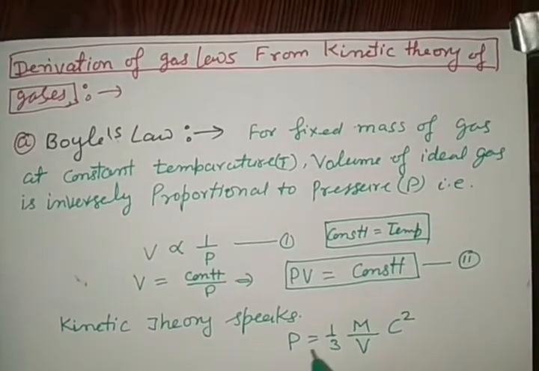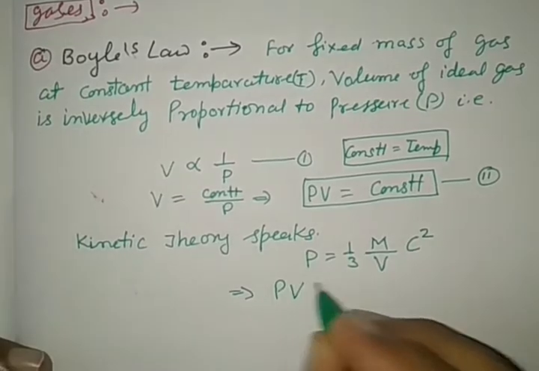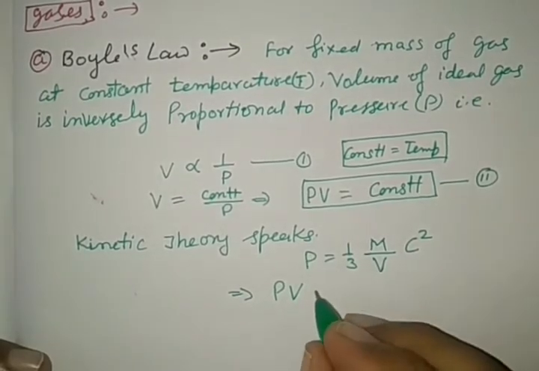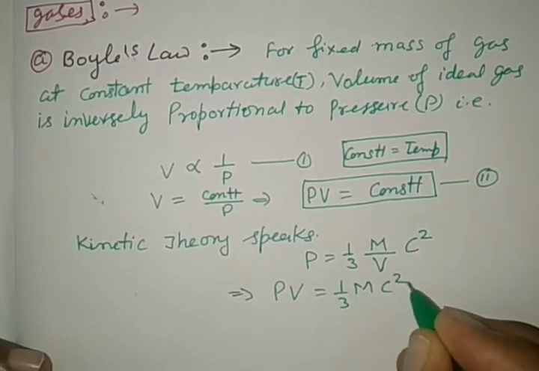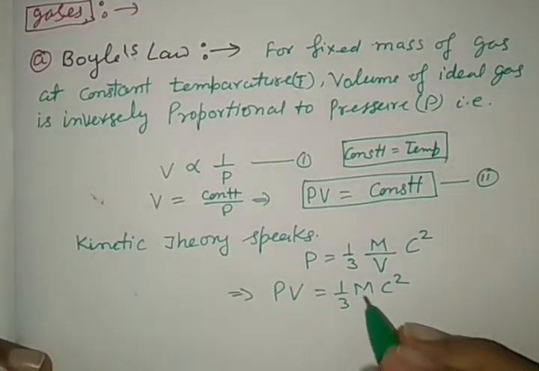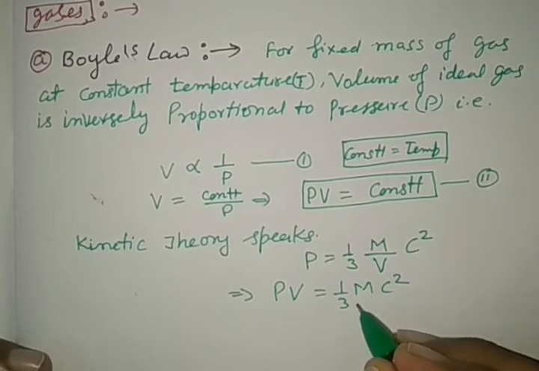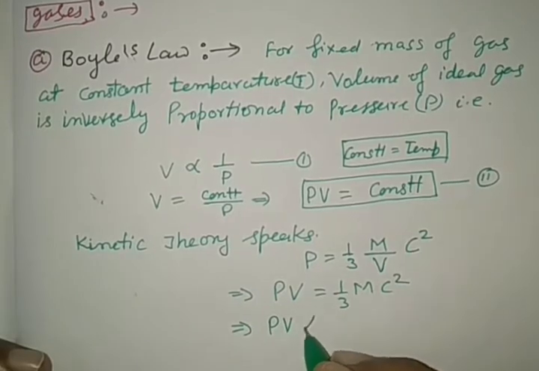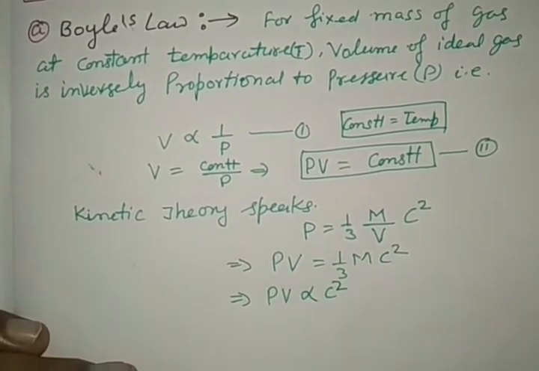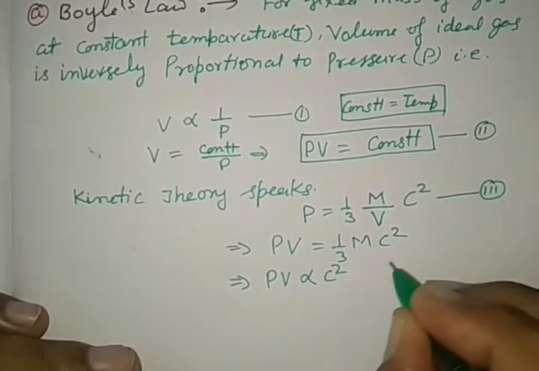Right? By this equation we may write, volume transferring this side, PV is equal to 1 by 3 mc square. Since fixed mass of gas m is constant, 3 is constant, then we may write the product of PV is directly proportional to c square. We can write these various equations.